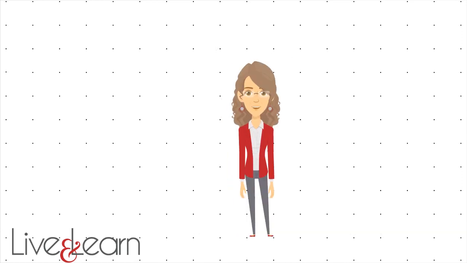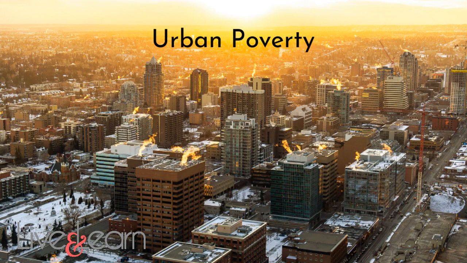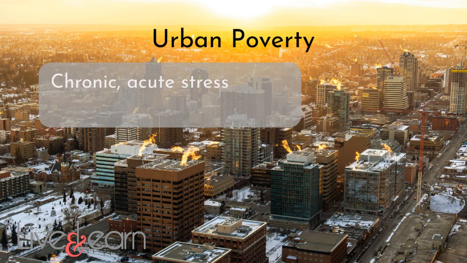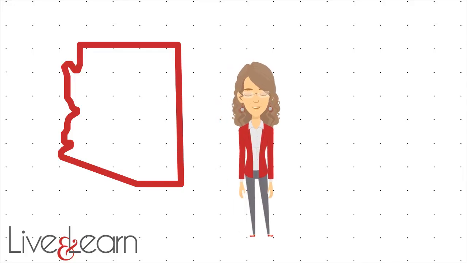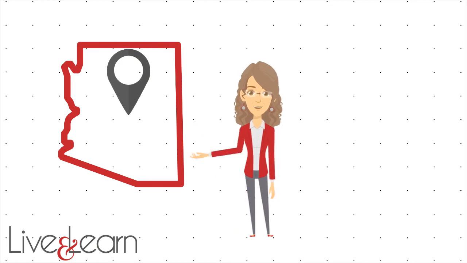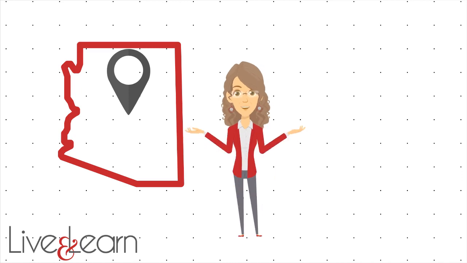The second type of poverty we'll look at is urban poverty. People in urban poverty face a multitude of chronic acute stressors like crowding, noise, violence. There are services available to address this type of poverty, but these services are almost never able to meet the demand. Live and Learn is based in Phoenix, Arizona, the 5th largest city in the United States, and we see this problem of urban poverty every day. Those who need help often don't receive adequate services.